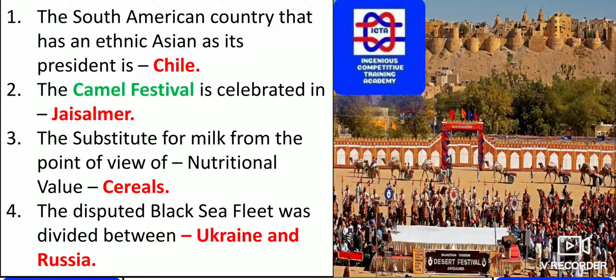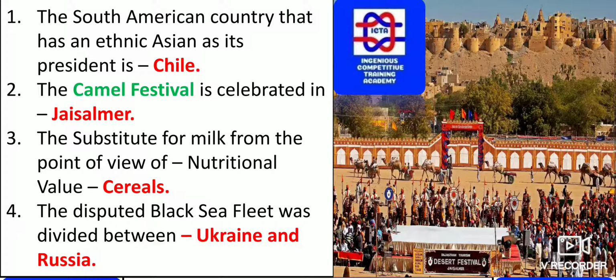The substitute for milk from the point of view of nutritional value is cereals. Please remember here, the substitute for milk from the point of view of nutritional value is cereals.